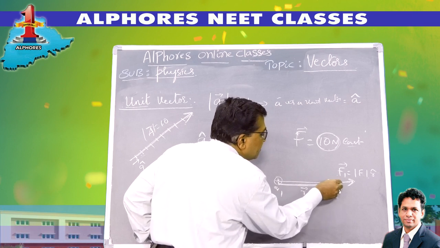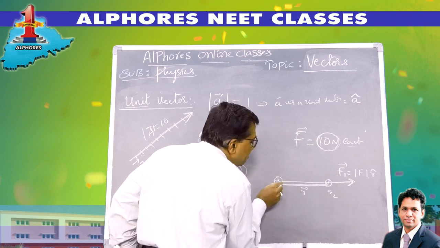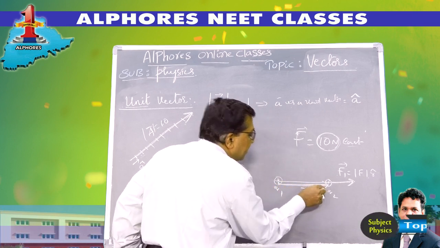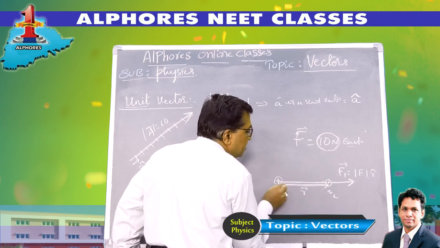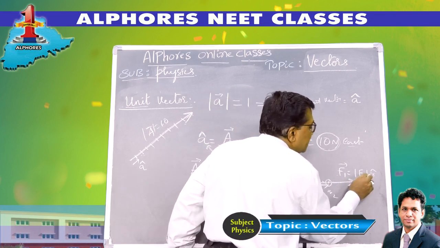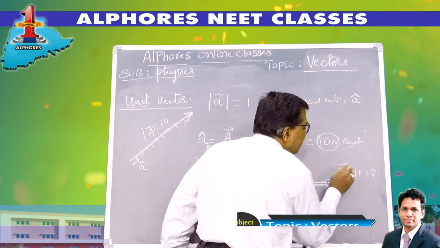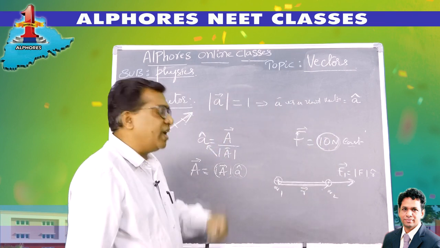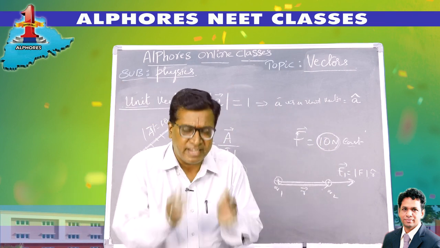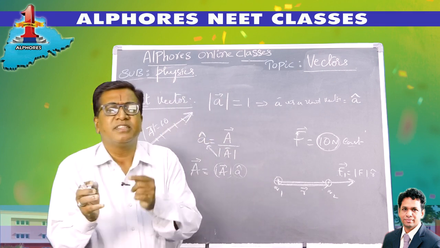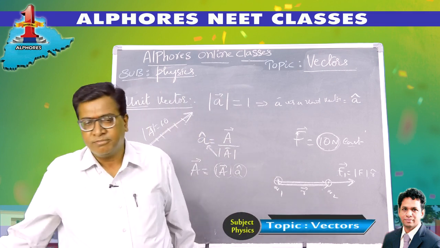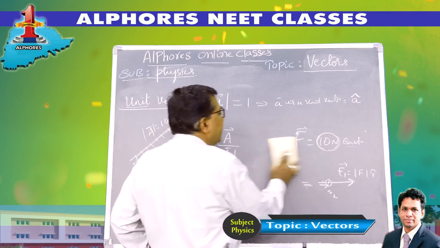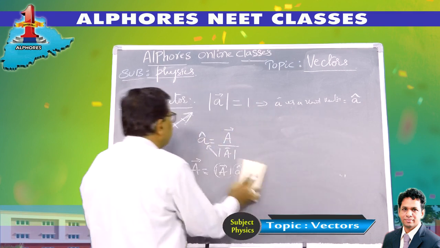So direction can be imparted to this vector by multiplying by the unit vector. The radius vector between these two is r bar, so r cap is the unit vector, and multiplied by the magnitude it gives the force vector. So any vector can be represented by its magnitude times the unit vector in that direction. That way I specify a vector.